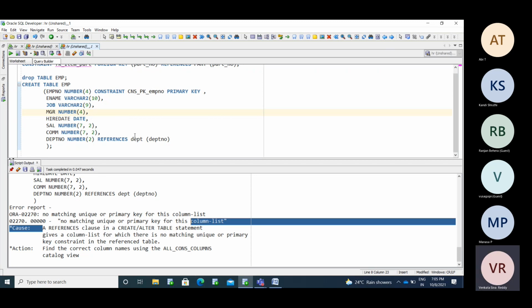So whatever column you are taking in the reference list, reference what table, DEPT table you are taking the reference. Which column you are taking? DEPT number. For this DEPT table column, in this table for DEPT number column, you don't have any primary key or unique constraint. Already said yesterday, if you want to maintain the relation, the parent ID must be a primary key or a unique key. Then only you can build the relation.